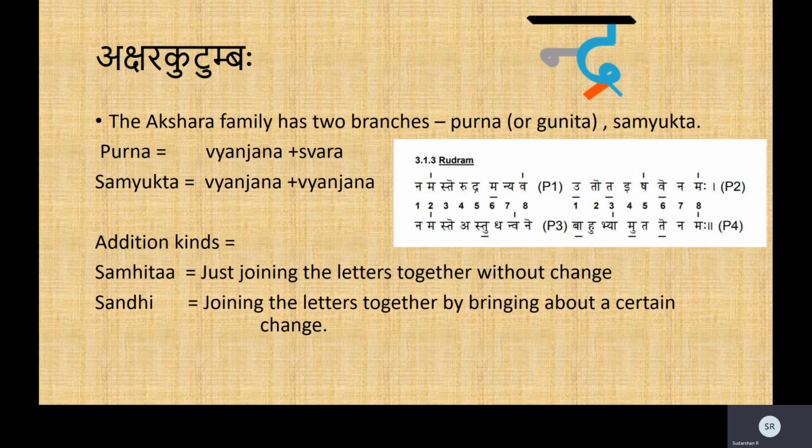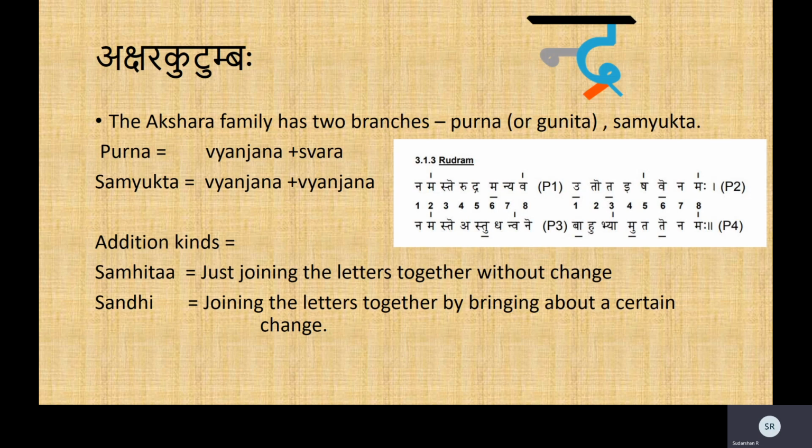Now the two branches are the Purna or the Gunita family and the Samyukta or the conjunct family. The Purna is the full vowel, full letter. It literally means the full letter. And the Samyukta means a conjunct letter. So what is a Purna? The definition of Purna is a Vyanjana plus a Swara. A Vyanjana along with a Swara is called a Purnakshara. And then the Samyukta is defined as a Vyanjana plus a Vyanjana.